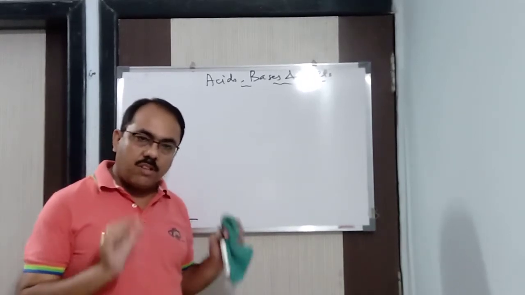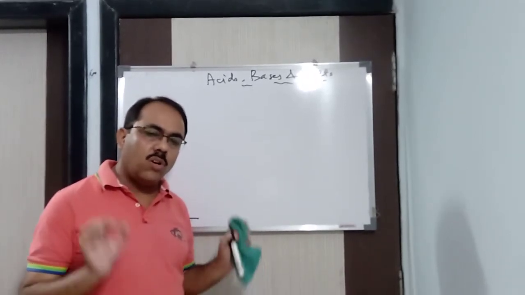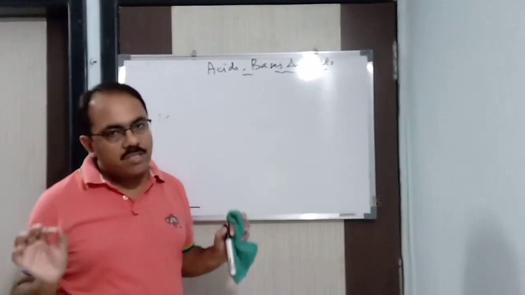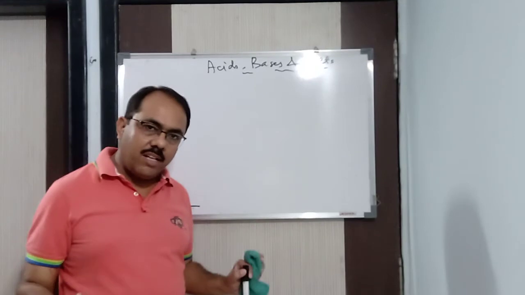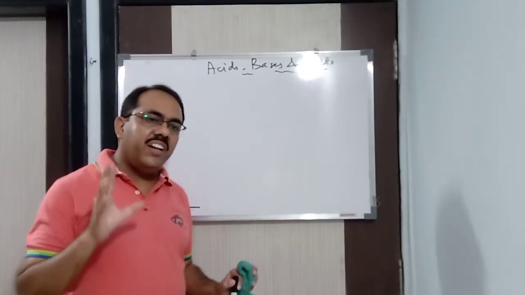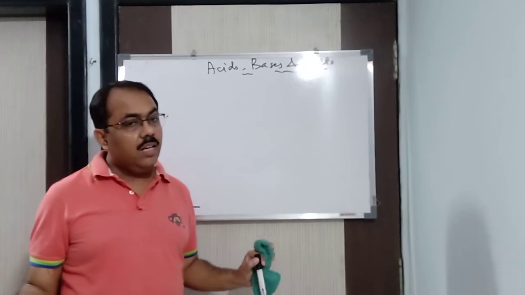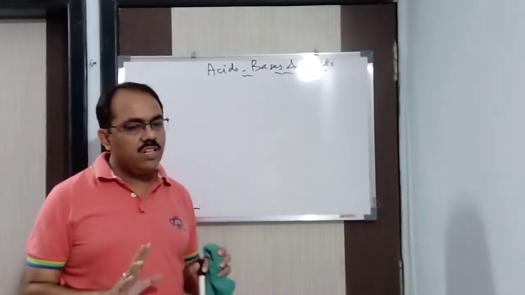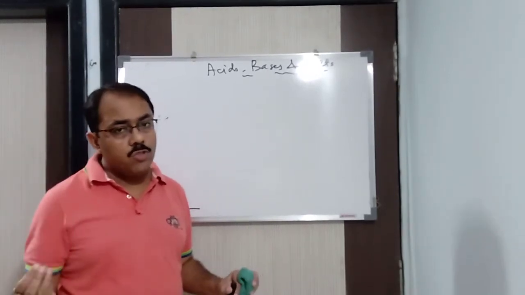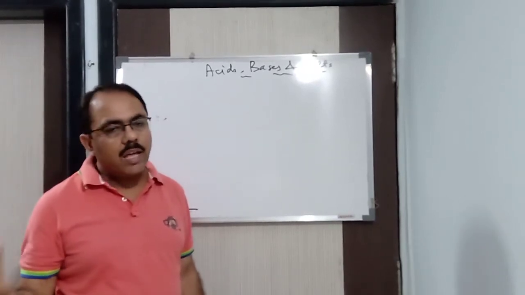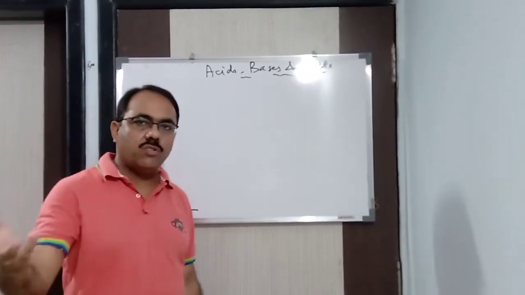Like when HCl is dissolved in water, it dissociates almost completely. Don't say completely, because no substance dissociates completely. Almost means it can be a maximum of 99.9% degree of dissociation.